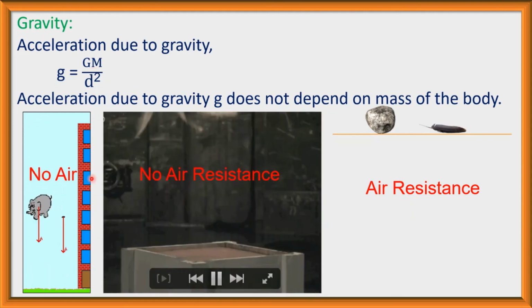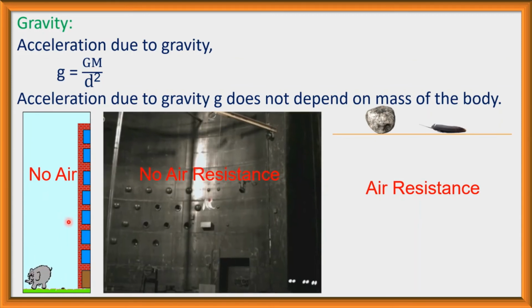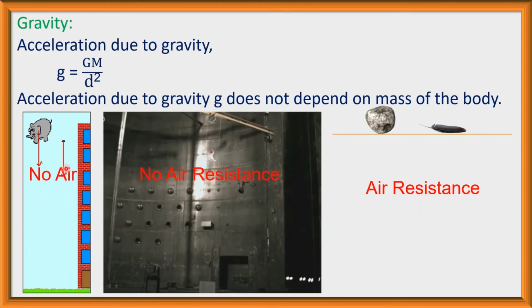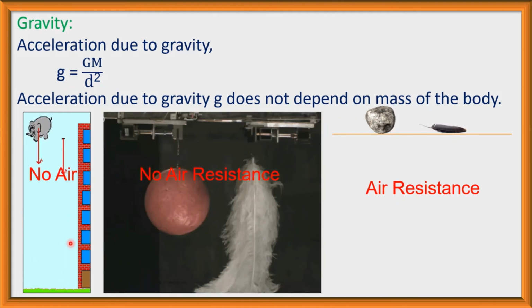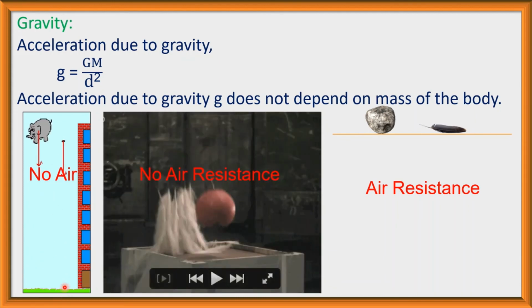So if there is no air resistance, and we allow a body to fall freely, then the lighter body and the heavier body will fall on the ground at the same time.